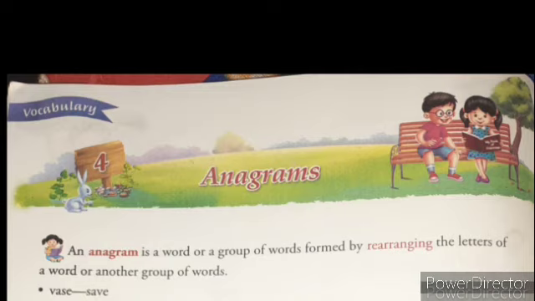That word is called an anagram. Here, the word save is called an anagram because we have rearranged the letters of the word was and made the word save. So save is called an anagram. How are words formed? By rearranging the letters of another word. In that way you can form a group of words by rearranging the letters of another group of words, and those words also are called anagrams.